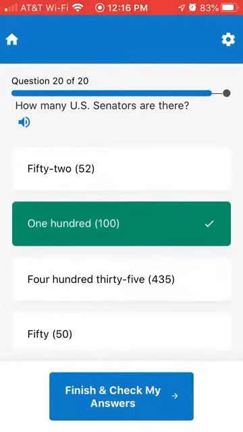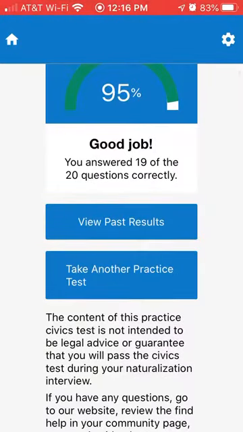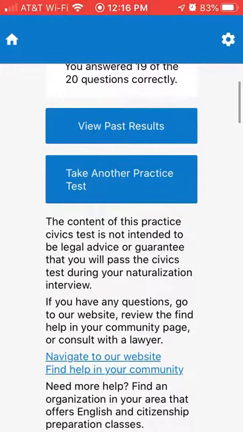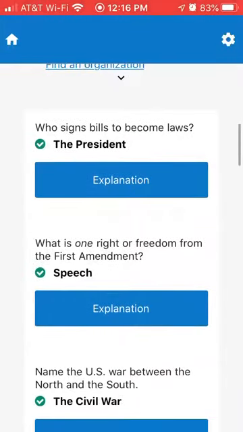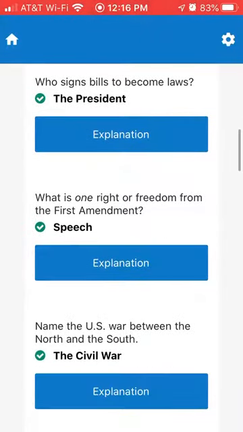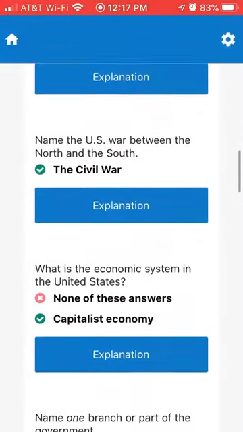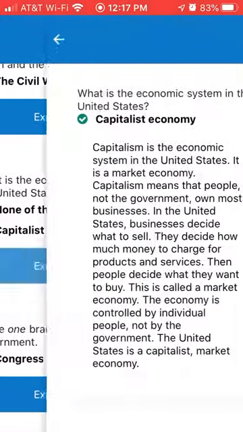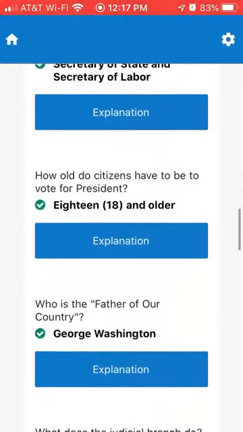So when you get to the end, you check your answers. You can view your results of previous tests that you've taken. You can take another practice test to keep working on the information. And then if you are interested in why the answers are what they are, there are also explanations that kind of give a bit more information about why the correct answer is what it is, or just more information about the question.